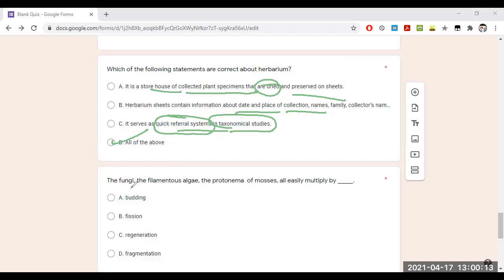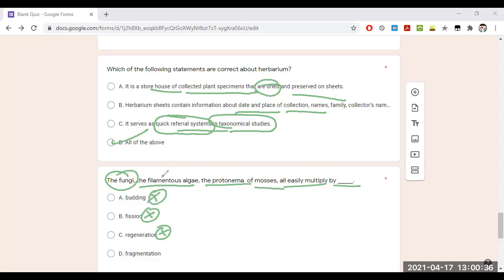The fungi, the filamentous algae, the protonema of mosses are easily multiplied by fragmentation. C option cannot be the right answer. Regeneration cannot be the right answer. Fission cannot be the right answer. Budding cannot be the right answer.